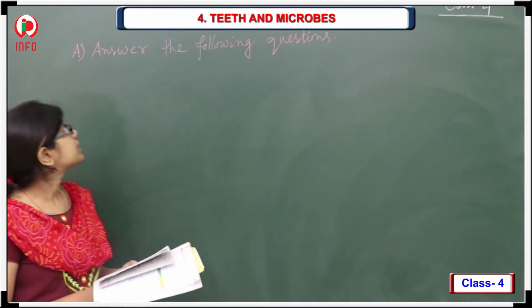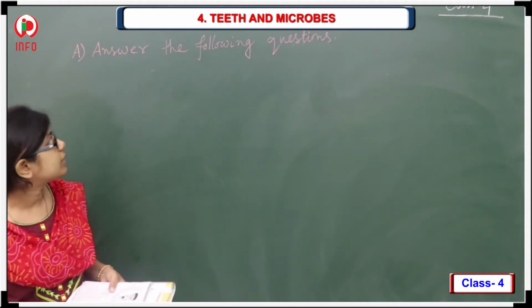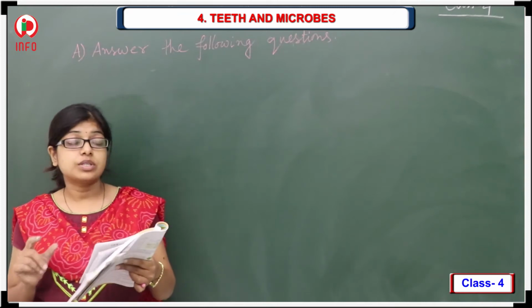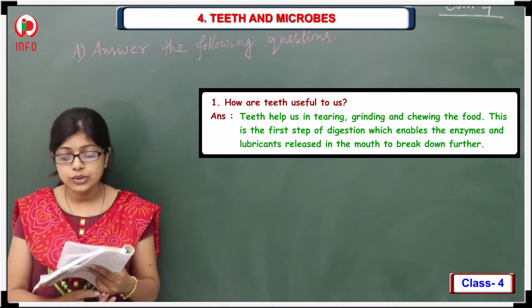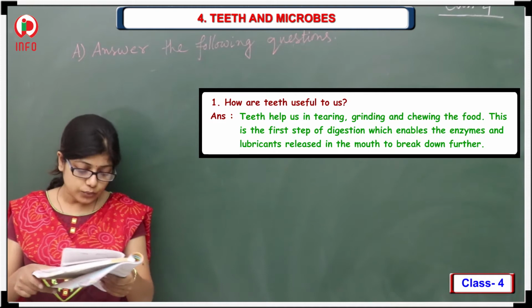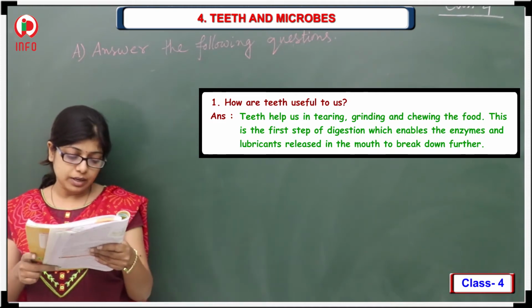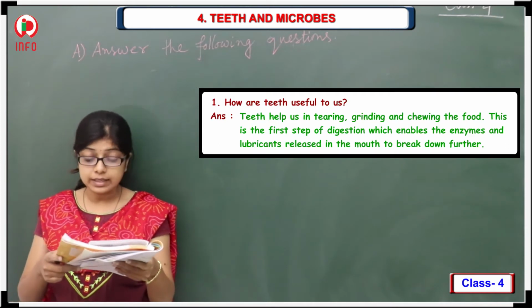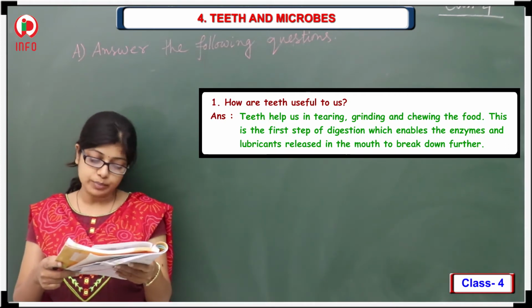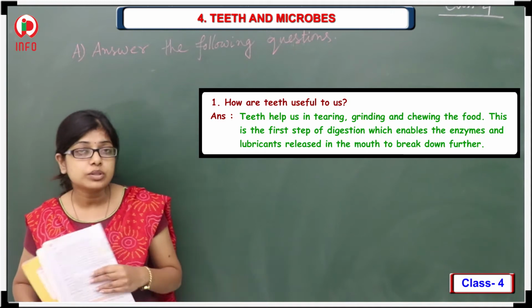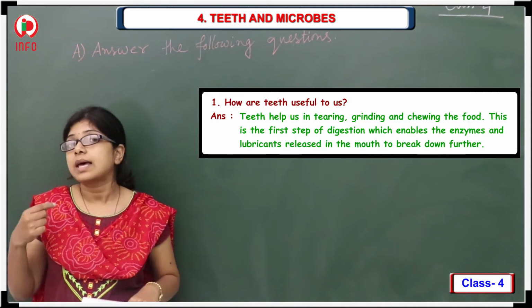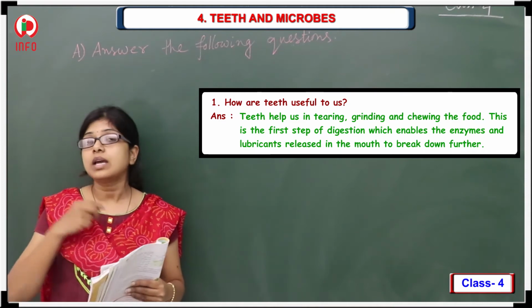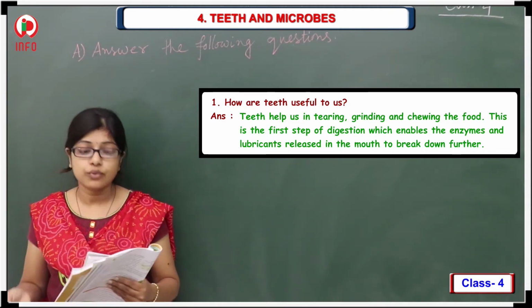Now we are going to discuss the question answers. A bit. Answer the following questions. So first question is, how are teeth useful to us? All of you know that teeth help us in tearing, grinding and chewing the food, and this is the first step of digestion. And one more thing it is doing, it is helping us for speaking also. And it is giving shape to our face.